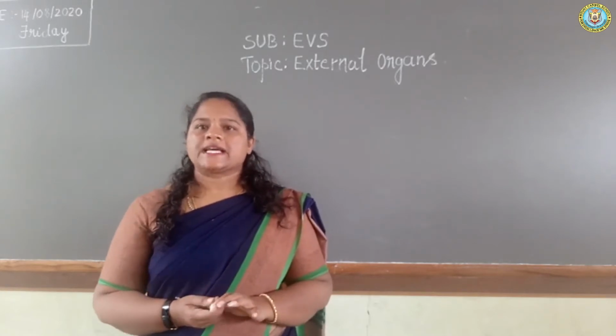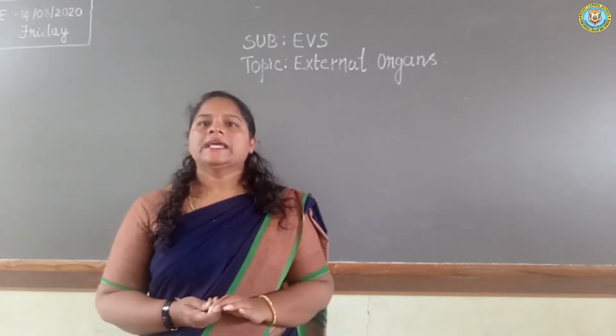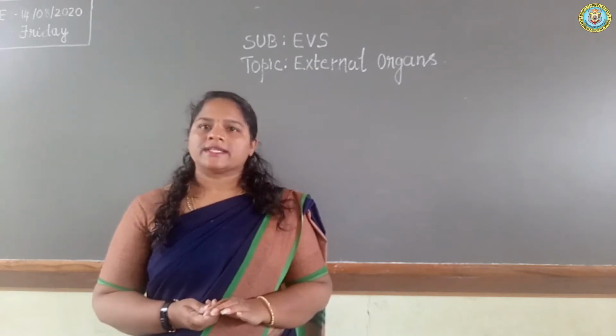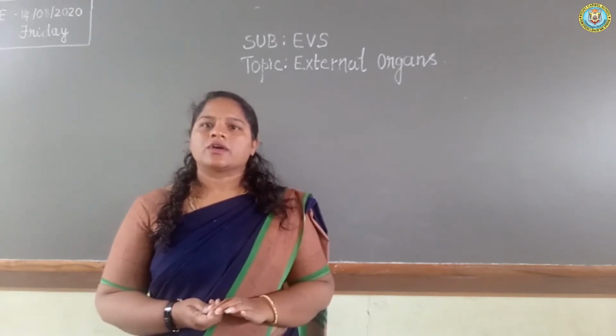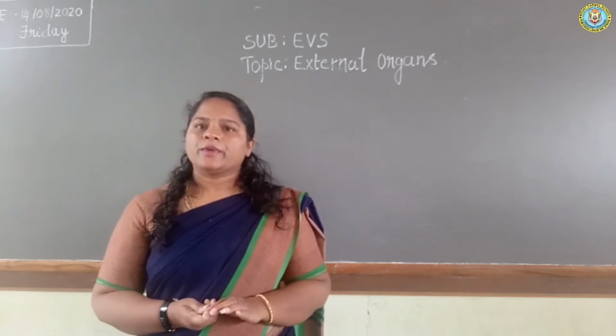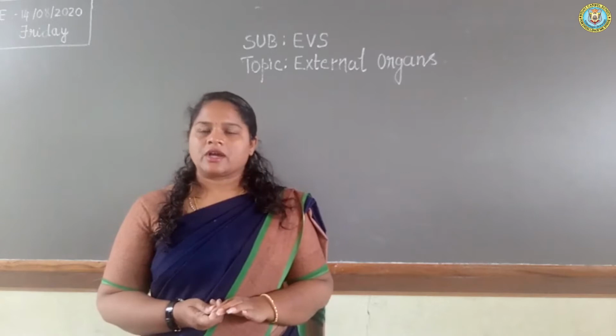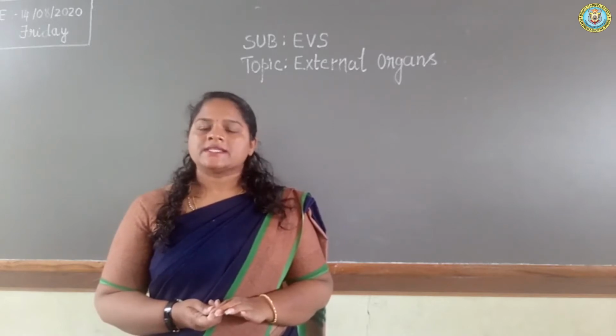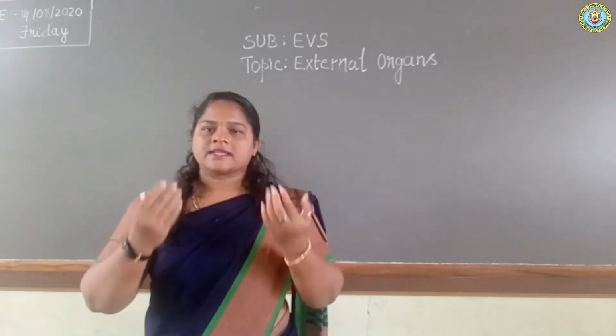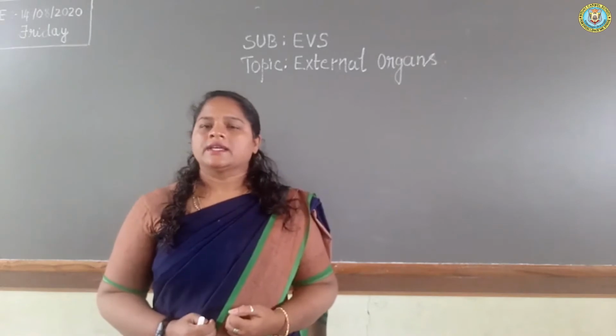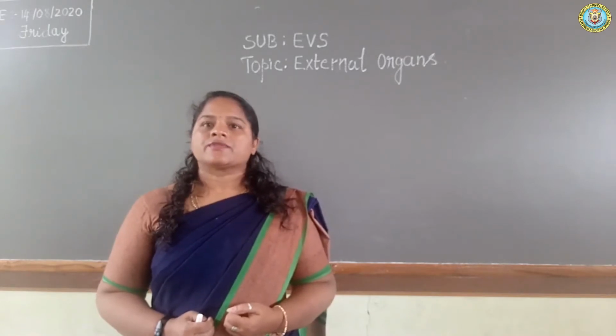Now, in today's class, we are going to learn about the external organs. What do we mean by external organs? External organs are organs which can be seen by our eyes. We can see them directly. Can you tell me which parts of the body we can see?